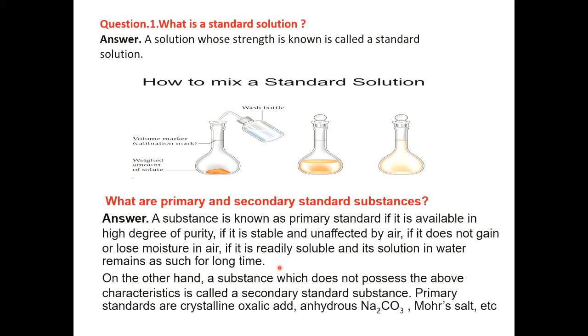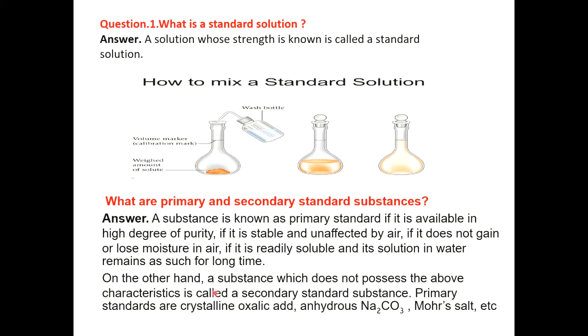Take NaOH on a watch glass and leave it in the air. After some time the NaOH readily dissolves, that means the solid slowly converts into liquid. That means it is affected by air. So this is not a primary substance, it is a secondary substance.